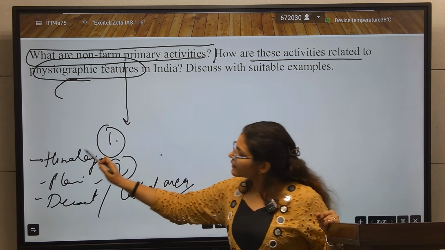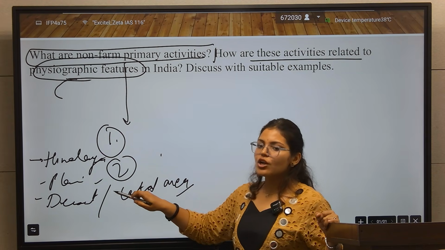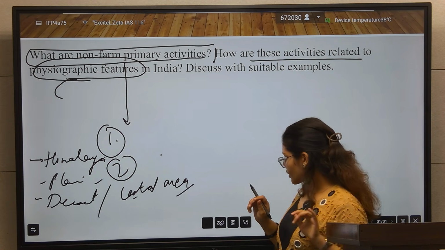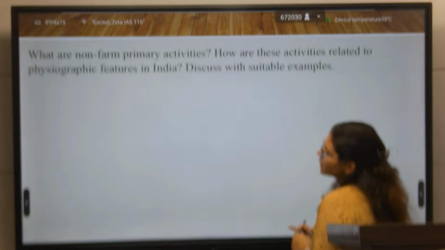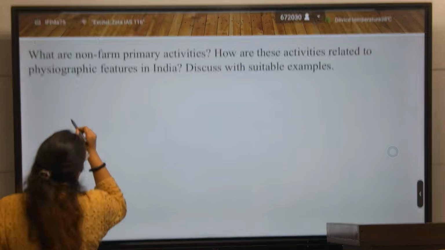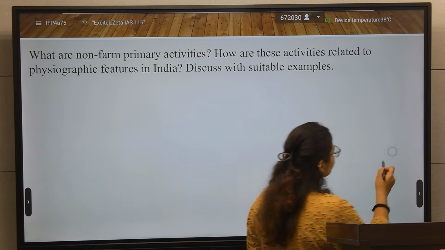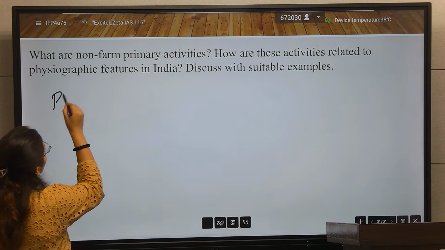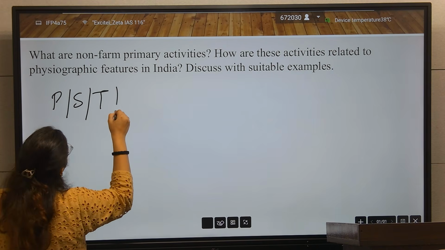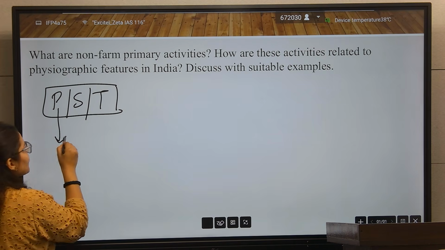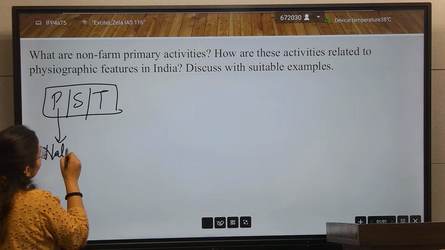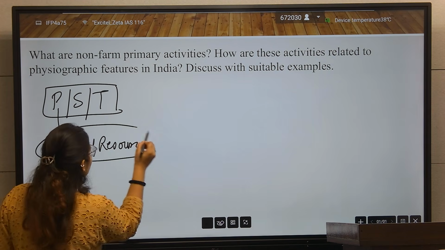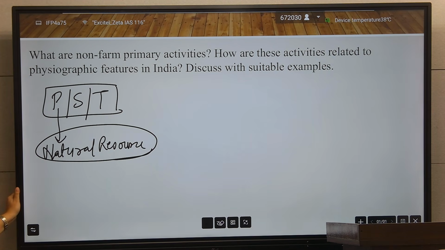So we have to connect these physiographic features of India to non-farm primary activity. So what is non-farm primary activity? In our syllabus there is mention of the primary sector, secondary sector and the tertiary sector. In the primary sector, the extraction of natural resources falls under primary activities.